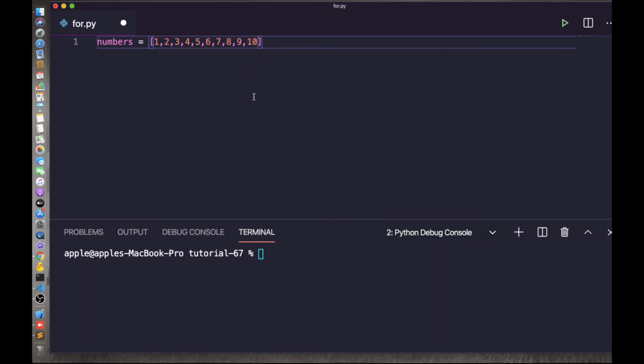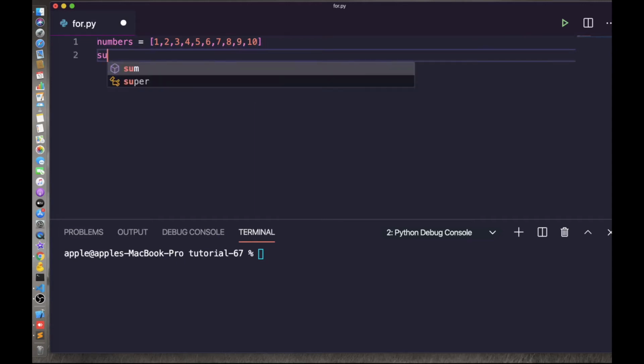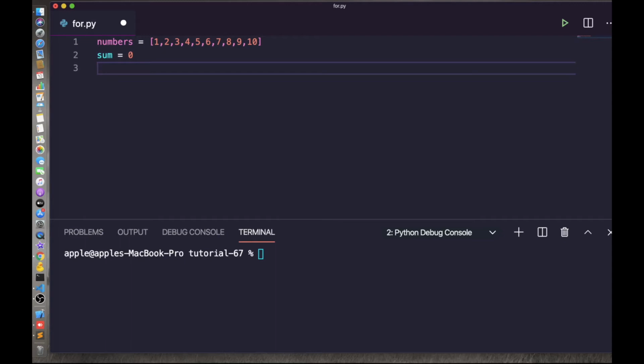Okay, so this is the numbers list. We have to take one more variable, sum, which is initialized with 0. Then we have to write the loop now.